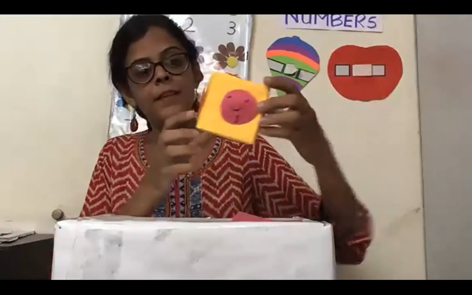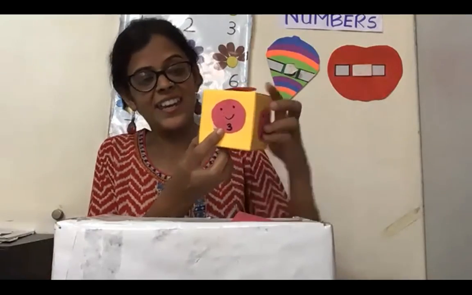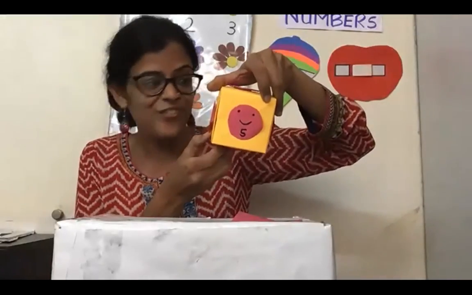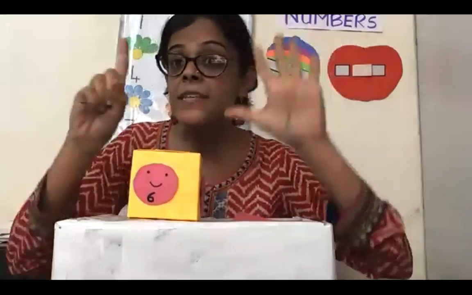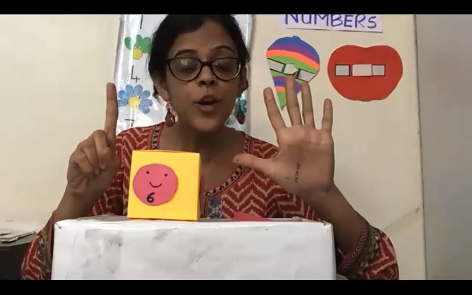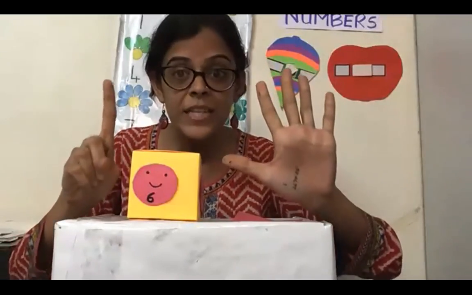Did you see? Did you count with me, everyone? See? 1, 2, 3, 4, 5, 6. Okay, so everyone, this is a cube, a 3D shape which has 6 faces. Show me on your finger. 5 and 1, 6 faces.